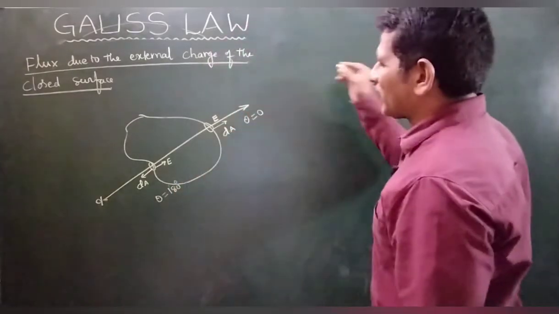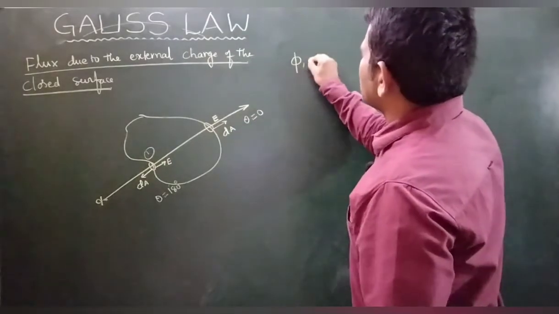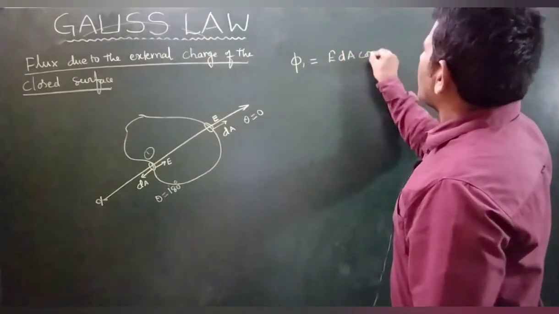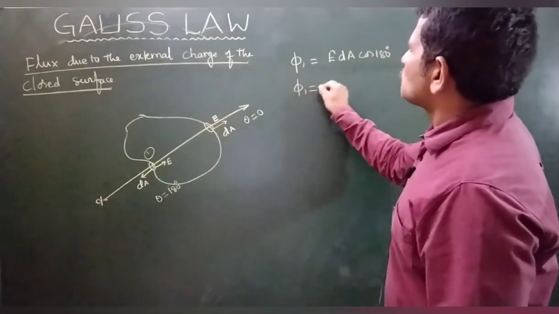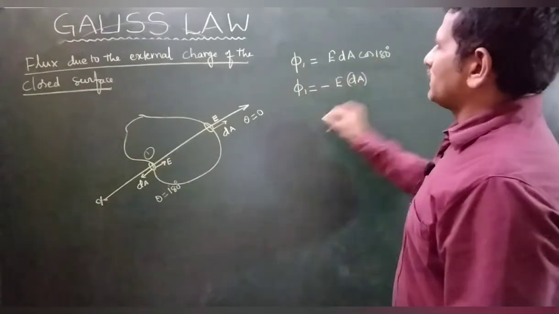So the flux on the first surface, phi 1, is equal to E dA cos 180. That means phi 1 is equal to minus E dA. Get my point?